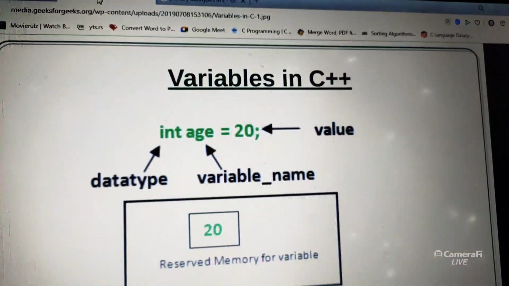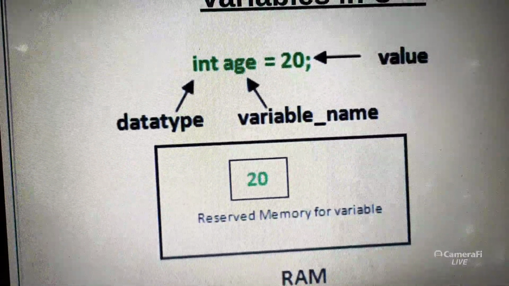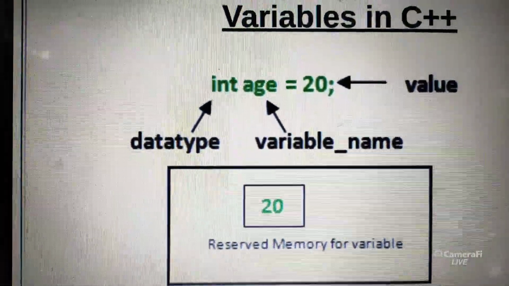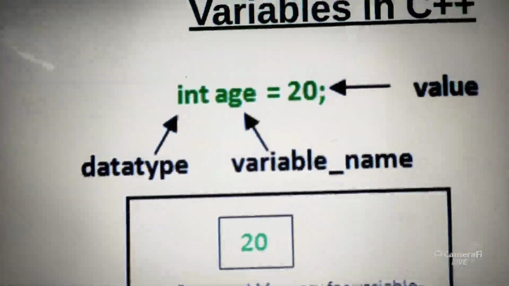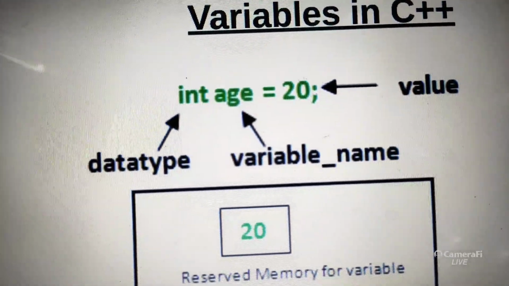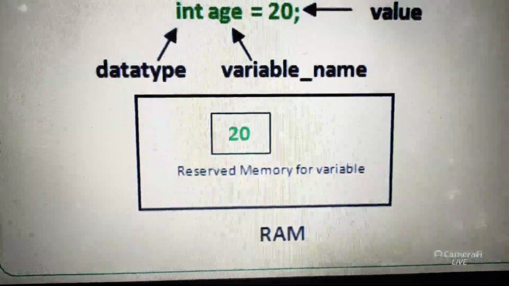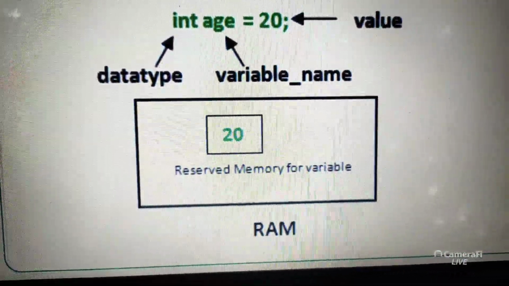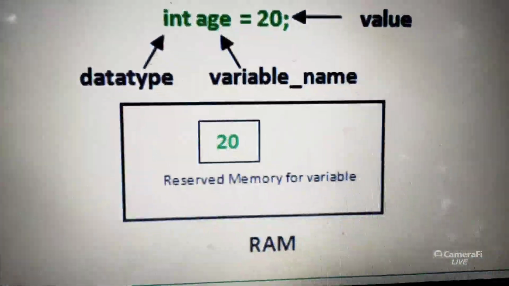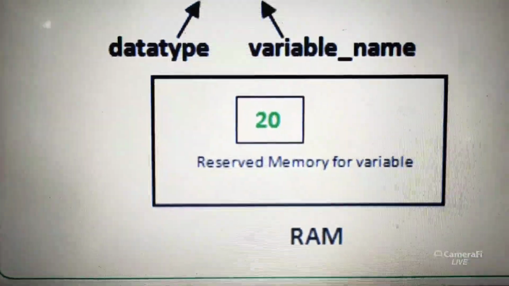See variables, for example, in C or C++: int a is equal to 20. We know from the last class what is int, what is float, what is char. Data types we discussed. So here a variable is going to store the value 20. 20 is the value, age is the variable name or identifier, int is the data type. The compiler will allocate memory of how many bytes? For integer, for example, 2 bytes. So memory is reserved for the variable in RAM at the time of execution.